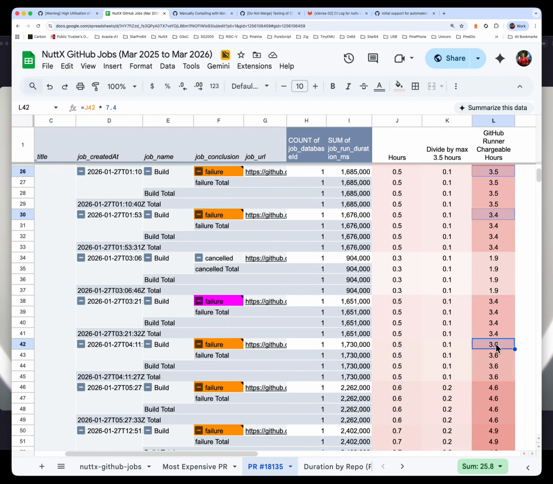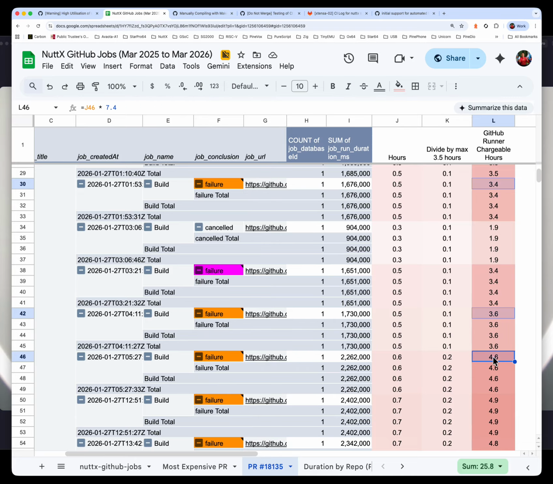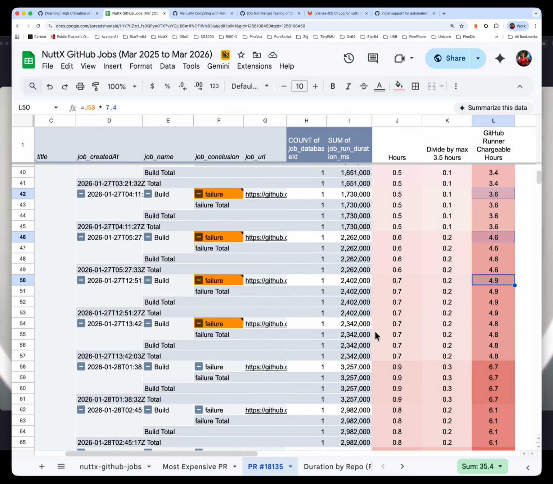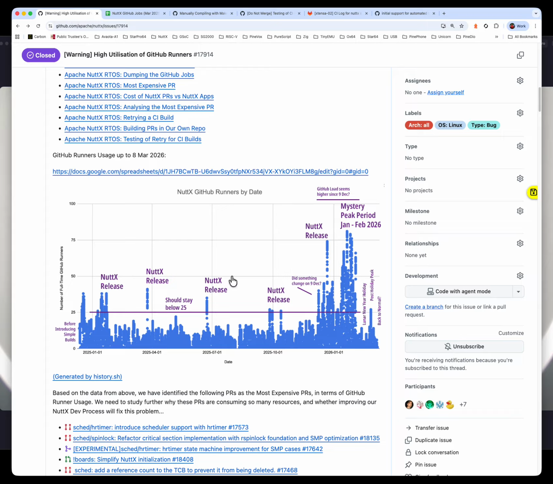Our GitHub jobs run in parallel, so that's why we have a factor of 7.4. We take the elapsed time for our build, we multiply by 7.4 to give us the chargeable runner hours for our GitHub runners. We wasted 42 chargeable hours of our GitHub runners, which is going to be a huge chunk of this peak period here.